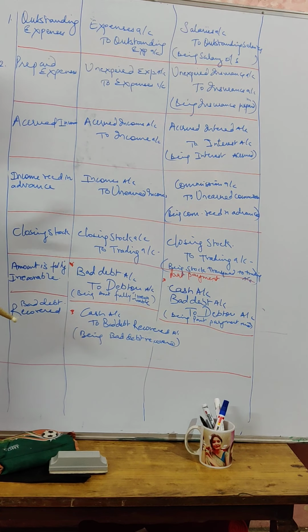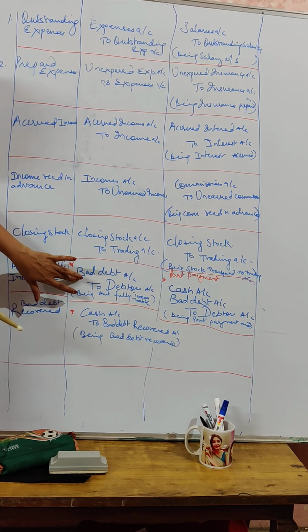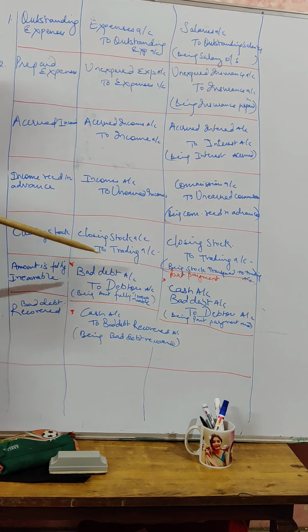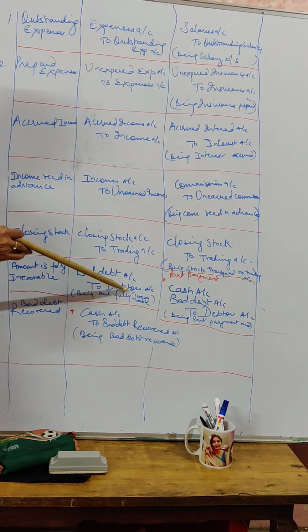Say you sold goods costing rupees 5,000 to a debtor, and that complete amount is considered irrecoverable or bad. In that case bad debt is debited because of the increase in loss, and to debtors account, a decrease in asset. So your journal entry will be bad debt account debited to debtors account.